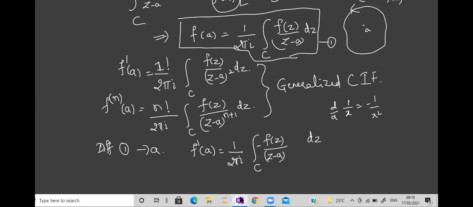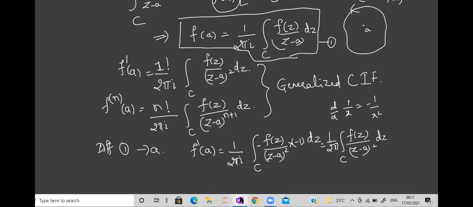Very good. This is into minus 1 because we are differentiating with respect to a, and the coefficient of a is minus 1. Is the part clear? All together, minus into minus is plus. So this is 1 upon 2 pi i, integration over c, a positive quantity, f of z divided by z minus a the whole square dz.